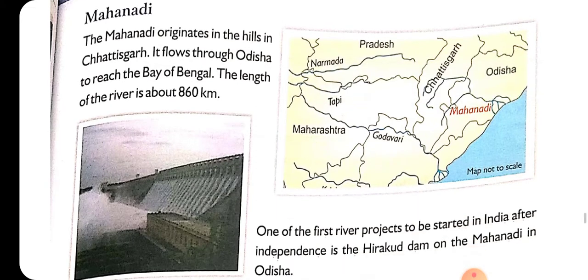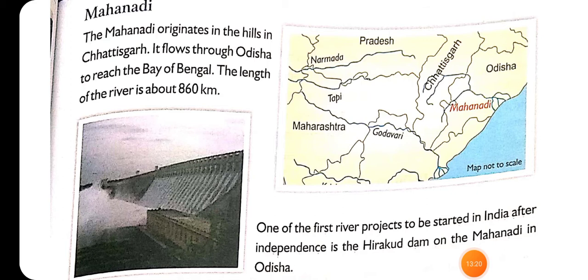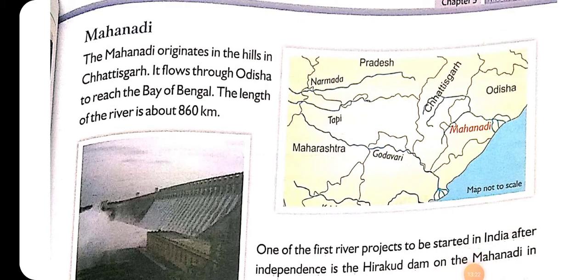Now the next one is river Mahanadi. Okay, now this is again the river Mahanadi. It again comes under the peninsular river system. It also takes its water from the rainfall. It also depends upon the rainfall. Now from where does it originate? Beta, it originates in the hills in Chhattisgarh.